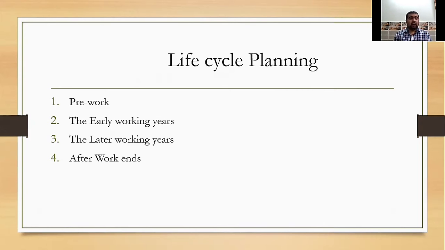The later working years are characterized by helping children become financially independent, caring for your parents, paying off your loans, etc. After that, preparing for illness with long-term care insurance as needed, estate tax planning, or providing for chronic illness. After that, understanding how much you need for retirement saving. You need to start to have a sufficient amount to generate living income in the future, as well as paying off your liabilities.